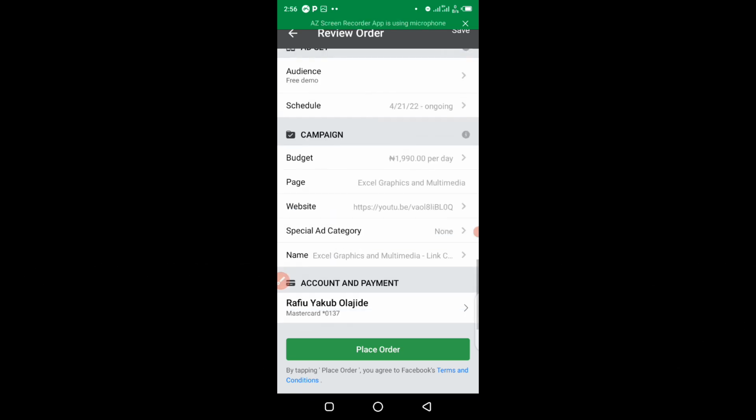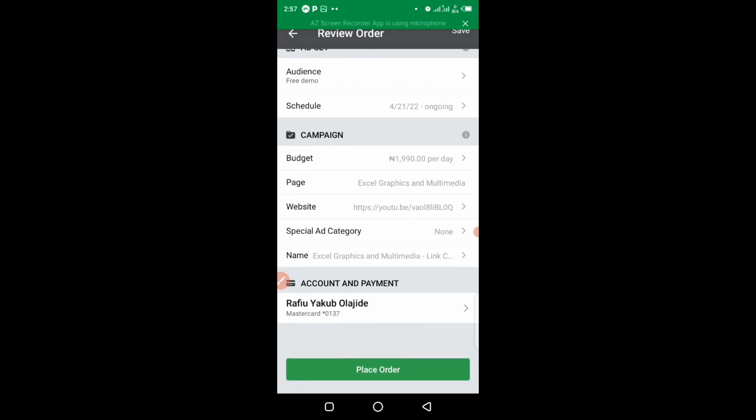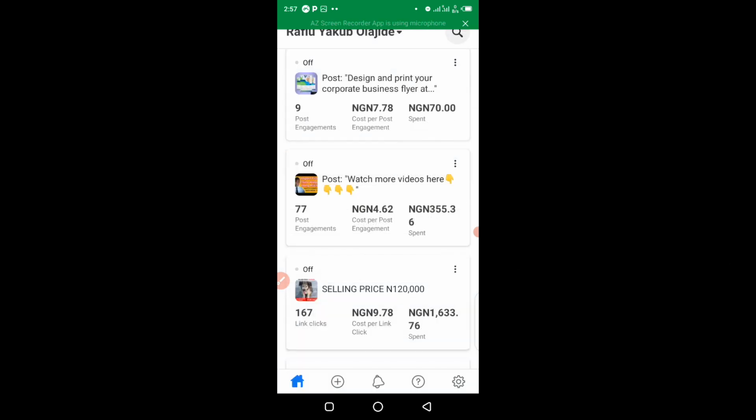So finally, you have to come here and make sure you click on place order. When you click on place order, your advert is going to be submitted for review to the Facebook ads team. Within some minutes, or sometimes it takes hours, before they approve your ad. Once they approve your ad, immediately your ad will start to deliver.